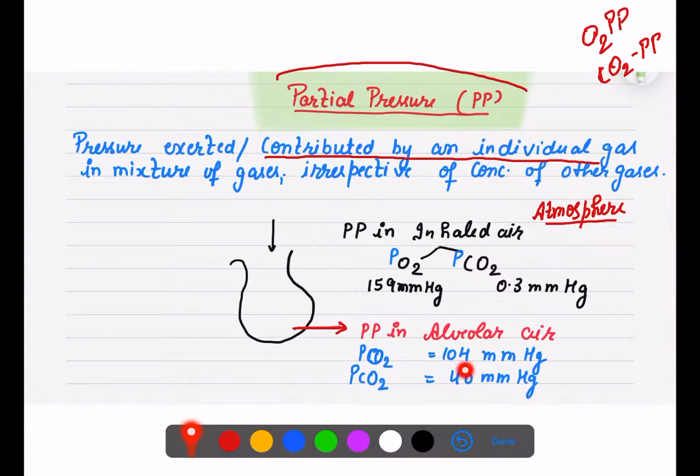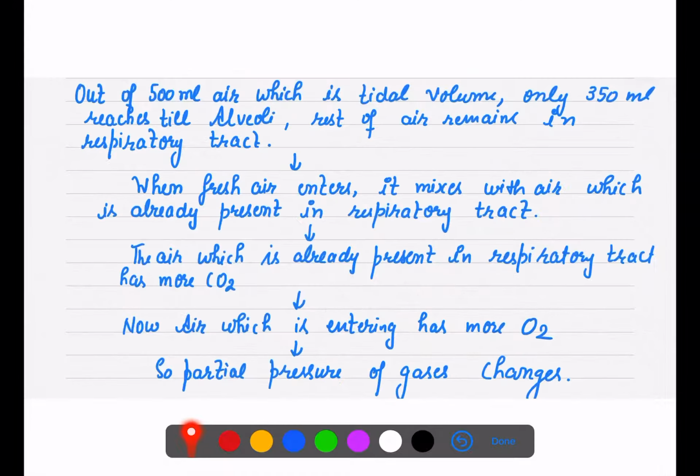Why is this actually happening? Now you know our tidal volume, that is 500 ml of air. But out of that 500, only 350 ml is the volume which reaches the alveoli. What happened to the rest of the air out of 500? The rest of the air remains in the respiratory tract. Only 350 ml of air reaches the alveoli.